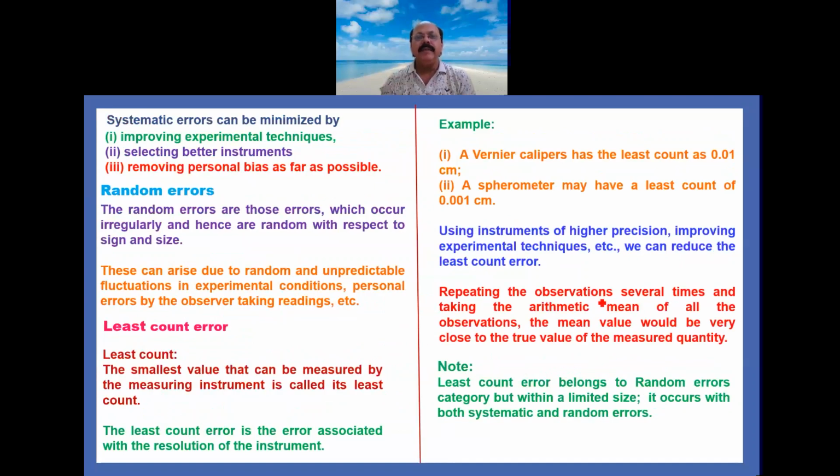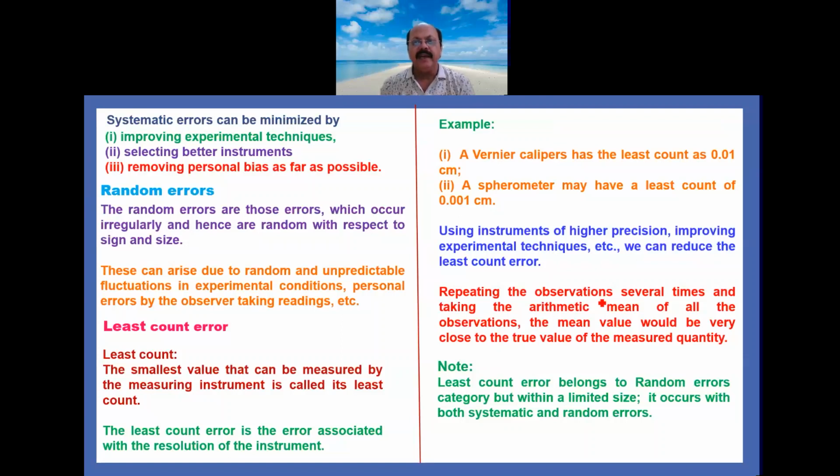Now how can the systematic error be minimized? The first one is by improving the experimental techniques, the second one is by selecting better instruments, meaning the instrument must be perfect, and the third one is removing the personal bias as far as possible. So these are the three methods by which the systematic error can be minimized.